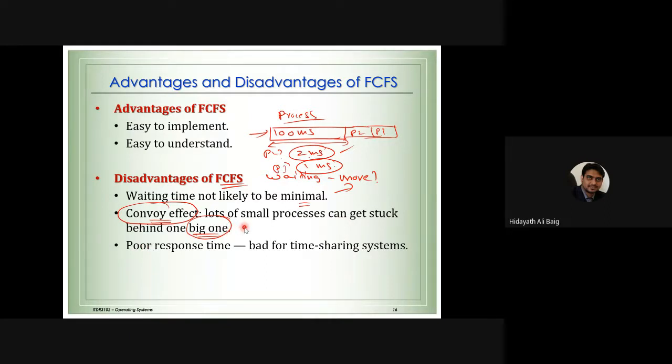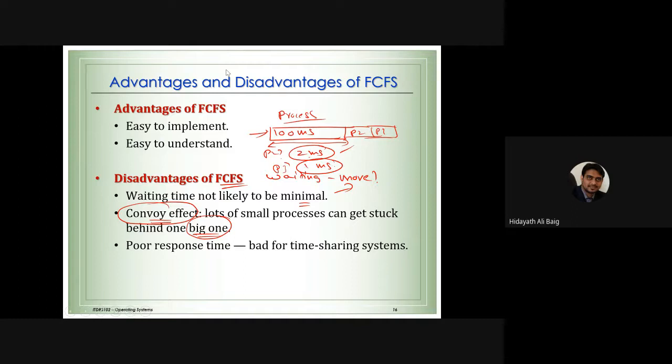Okay, so another problem is response time. What is response time? I told you it is all linked with the waiting time also. The response time is, as we have seen already, when the process goes to the CPU first. If you look at this algorithm, the response time is very bad. Poor response time is bad for time sharing systems, because time sharing systems want to run quickly in the system. So there are some disadvantages of this algorithm.